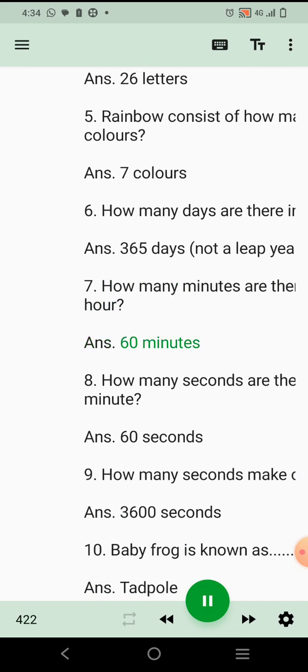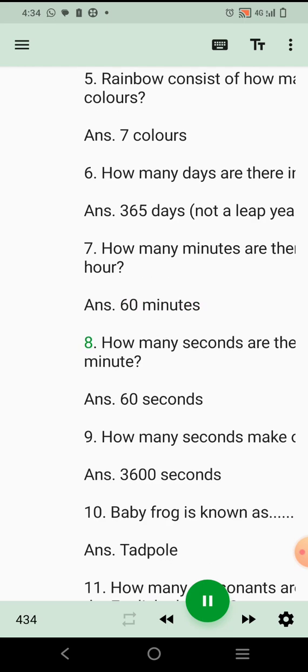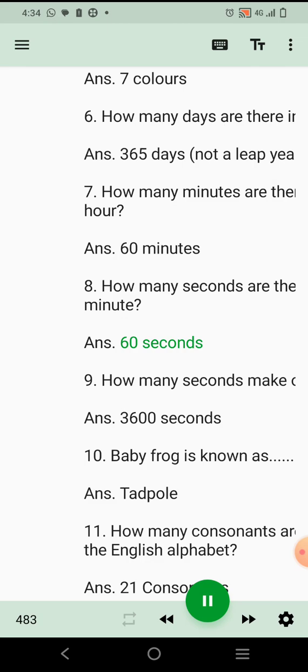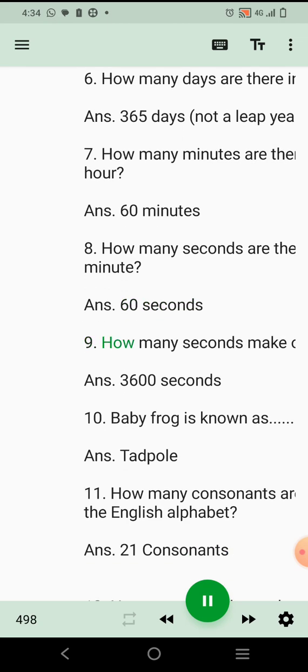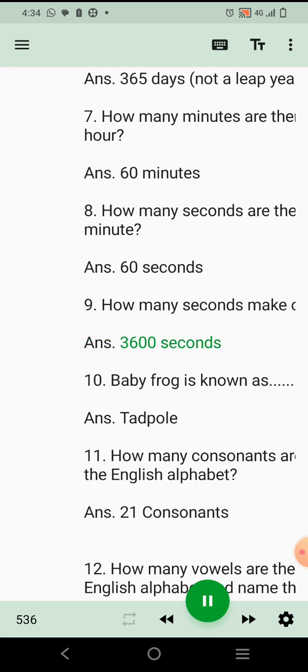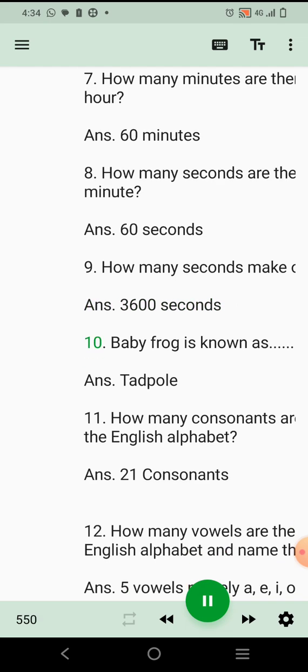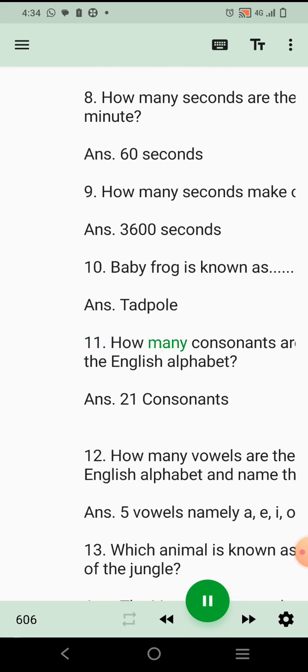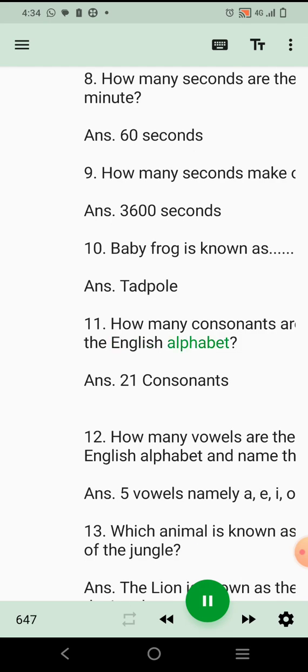Ans. 60 minutes. 8. How many seconds are there in a minute? Ans. 60 seconds. 9. How many seconds make 1 hour? Ans. 3600 seconds. 10. The baby frog is known as? Ans. Tadpole.